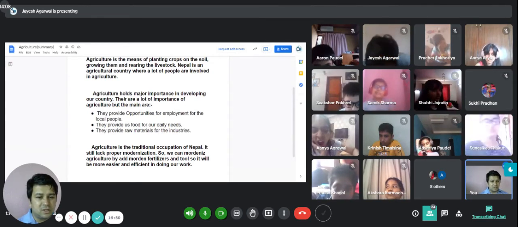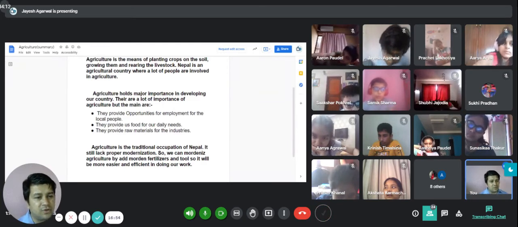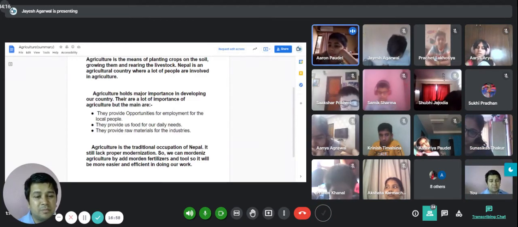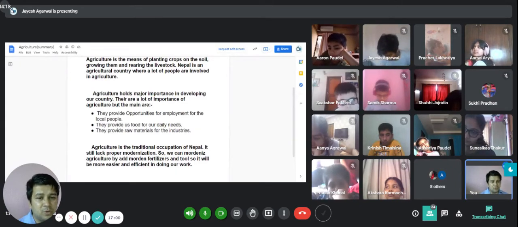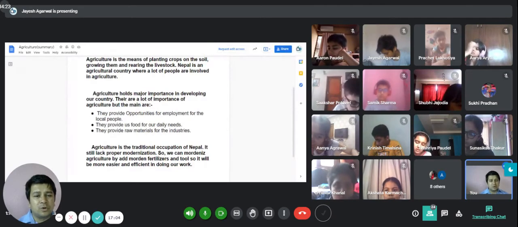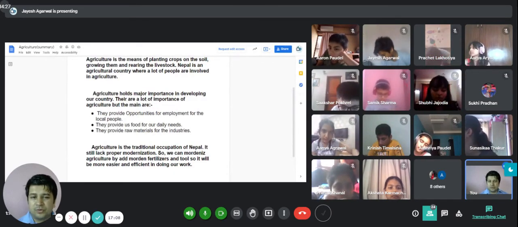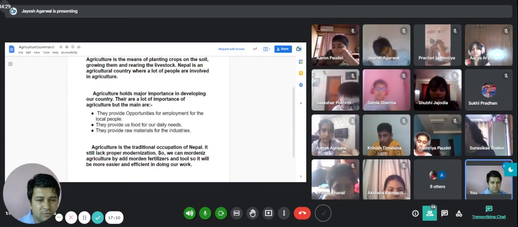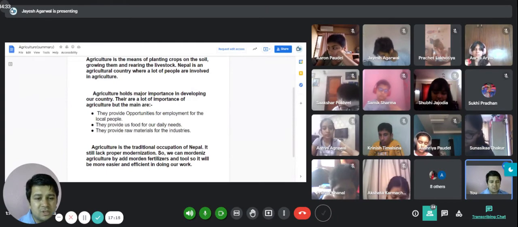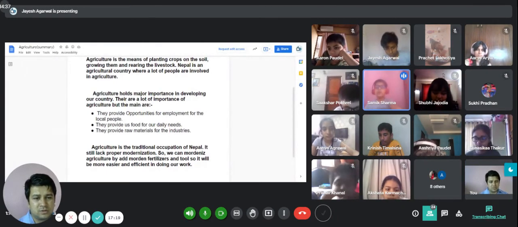In our case, in the past we have still been traditionally using ox to plow the field. That takes time. Forget about ox, they are still doing it manually. They are digging it manually, which takes more time. And one of the things is we have to do it manually because we don't have plain fields like Tarai in the hilly region. Even a tractor finds it so difficult to do the farming because people have one ropani in one place and they are so small also.